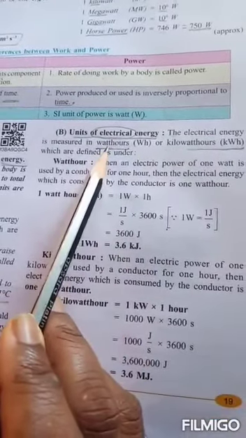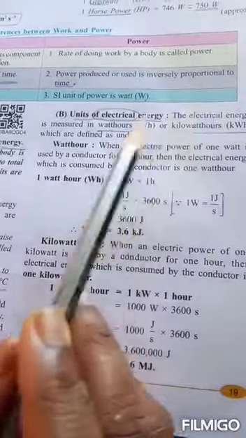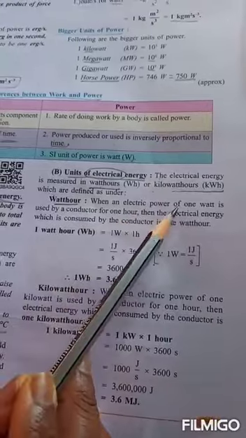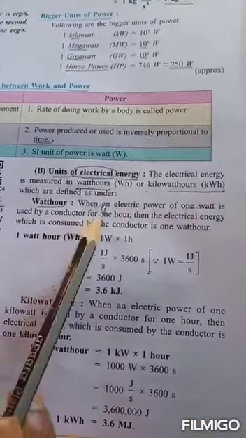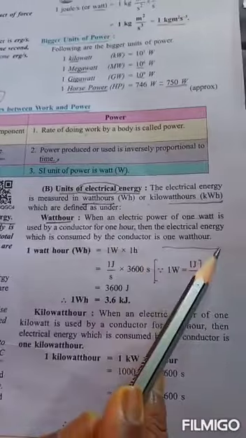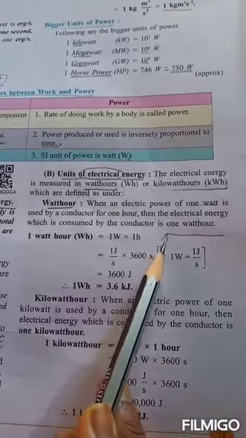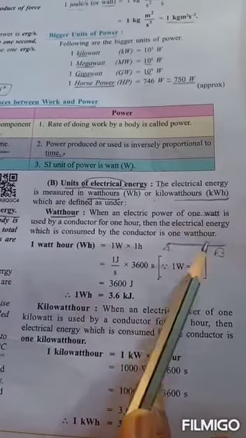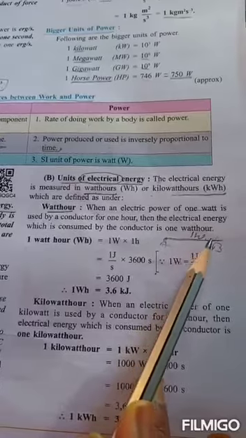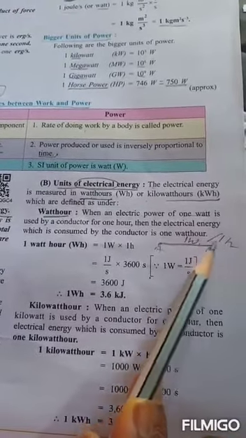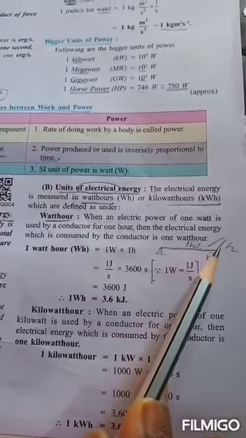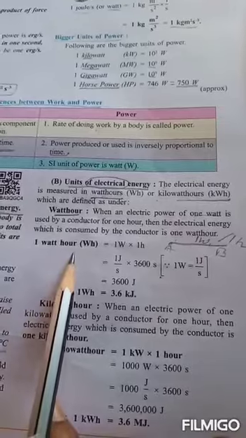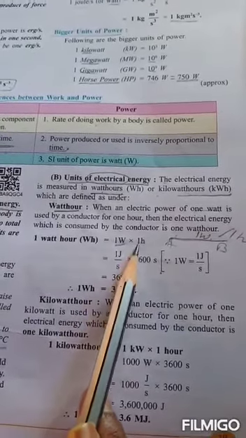Watt hour: when an electric power of 1 watt is used by the conductor, conductor meaning nothing but wire, so current is passing through the wire, for 1 hour, it is called 1 watt hour. So 1 watt hour is 1 watt of electricity for 1 hour.